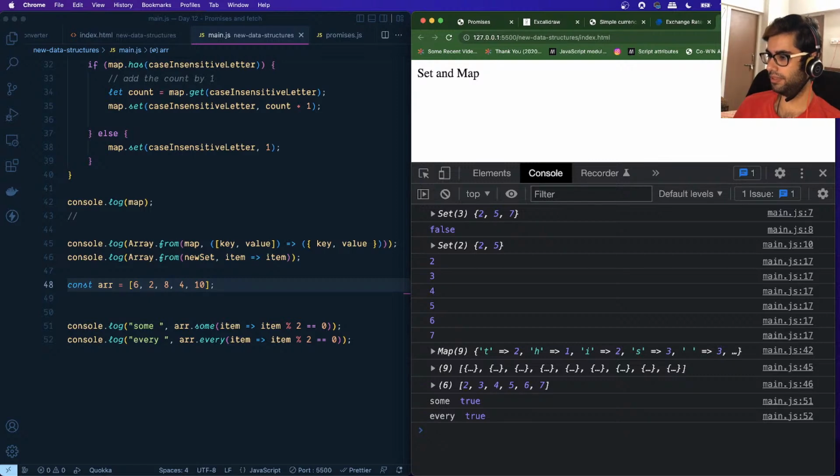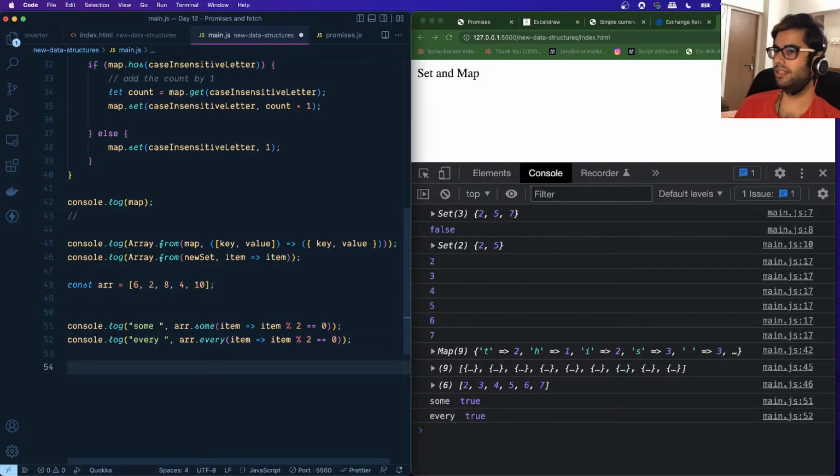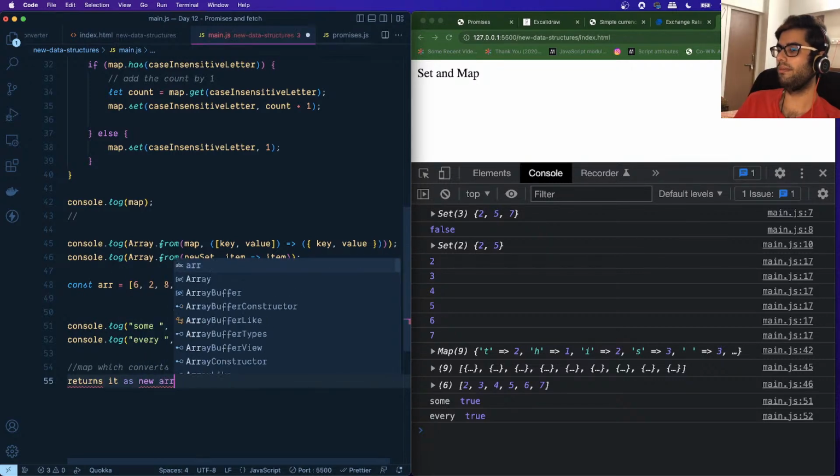And similar to this, we have a function known as the map function, which basically converts one type of array to another type, and it returns it as a new array basically.